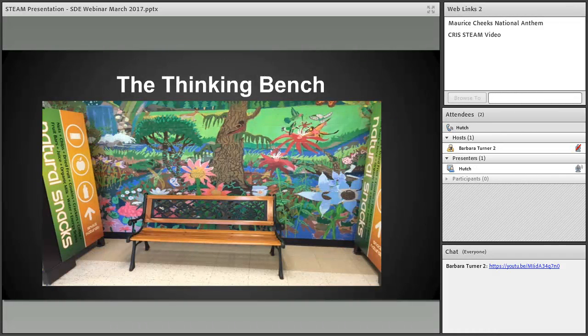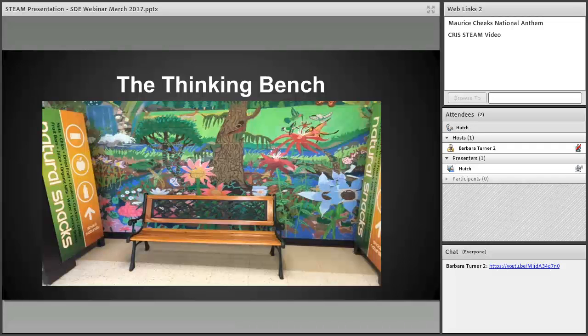This is the famous thinking bench, and this is an area where lots of ideas came to us about how we should proceed with this program. We spent a lot of time there thinking and talking about how to progress as we developed.